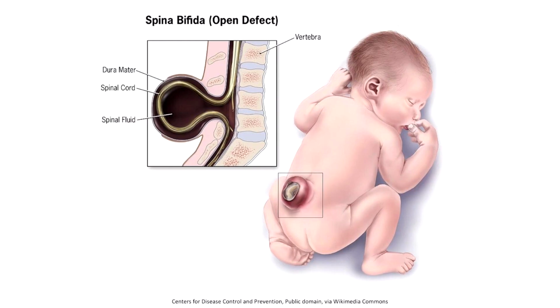Here is an image showing the neural tube defect spina bifida. Remember that the medications associated with neural tube defects are carbamazepine and valproic acid. Spina bifida is a neural tube defect that affects the caudal end of the neural tube. There are several different forms of spina bifida, but the one represented in this image is myelomeningocele. The image shows that this neural tube defect results in the dura mater, spinal cord, and spinal fluid all located on the outside of the spinal cord.